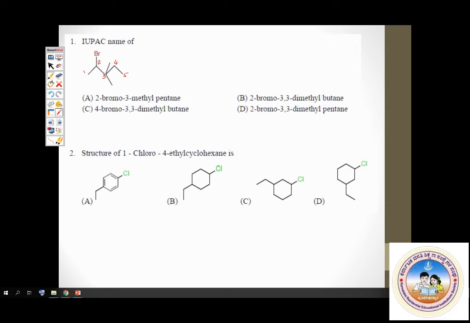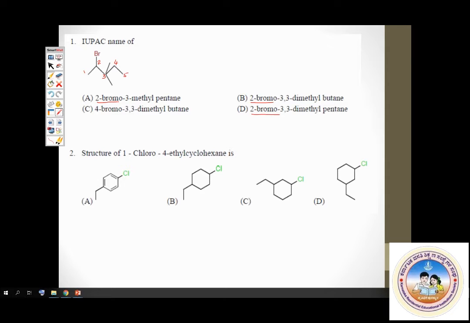Okay, so it's a pentane. And bromine is in second position. So it must be 2-bromo. It must be 2-bromo. How many options have 2-bromo? Option A, option B, option D. All have 2-bromo. Then it must be 3,3-methyl. These two are methyl groups.